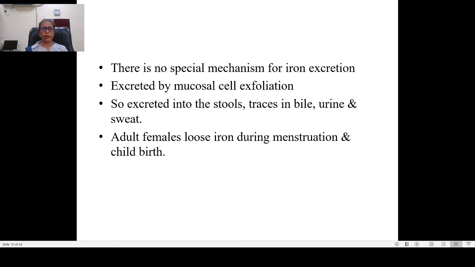There is no special mechanism for the excretion of iron. It is excreted mainly by mucosal cell exfoliation. So it is excreted in stools. Traces are excreted in the bile, urine and sweat, and there is loss of iron during childbirth and menstruation in the case of females.